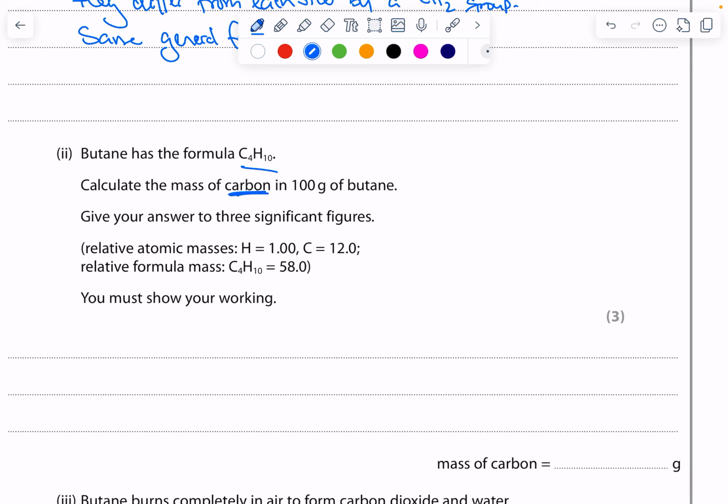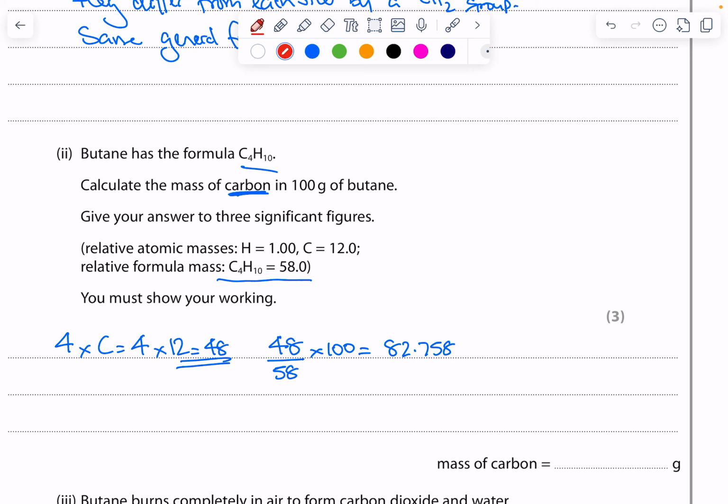Calculate the mass of just carbon in 100 grams of this. Okay, so we're told the relative formula mass of butane is 58, and in that we've got 4 lots of carbon atoms, which is 4 lots of 12, which is 48 for the mass of carbon. So if I do 48 divided by the total mass of 58 and then multiply it by 100, I'm getting an answer. Let's just put it into my calculator. I'm getting an answer here of 82.758, so on, so on, so on.